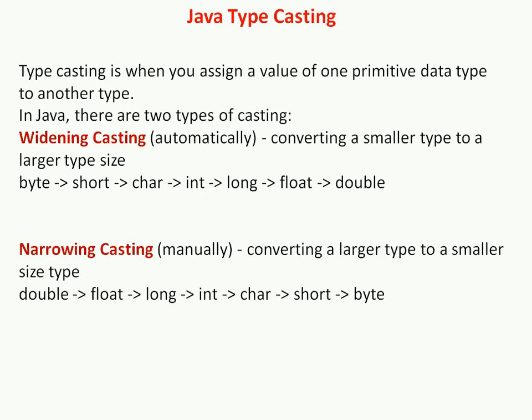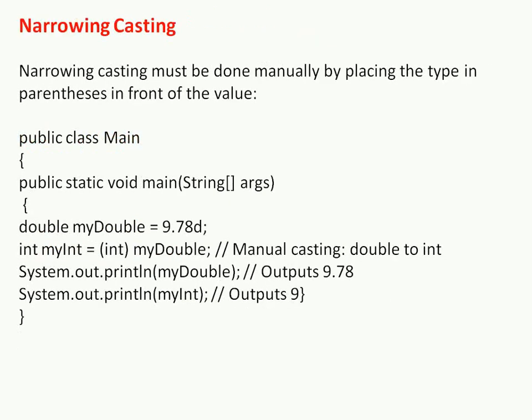After the long data type is converted into int type. So particularly this is the conversion from larger type to smaller. That means double is the largest data type, then float, then long, then int, character, short, and byte is the smallest data type. So the example is the narrowing casting must be done manually by placing the type in parentheses in front of the values.